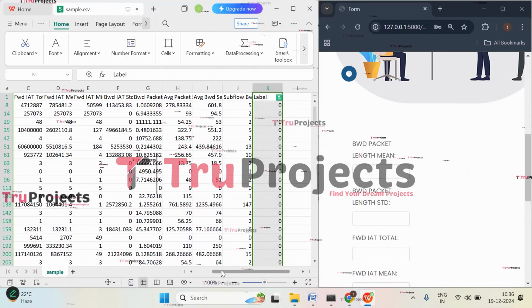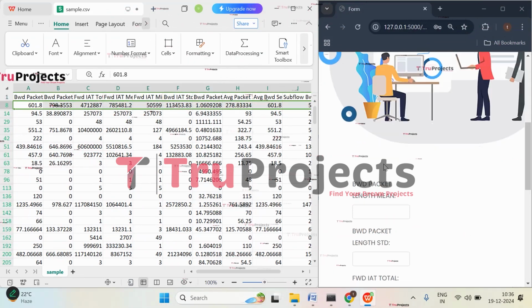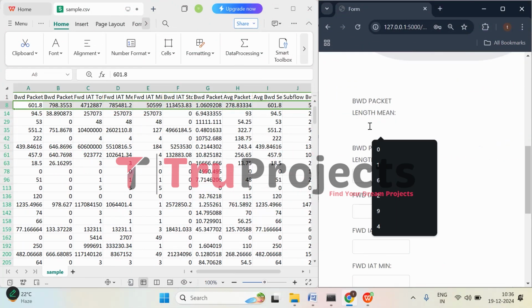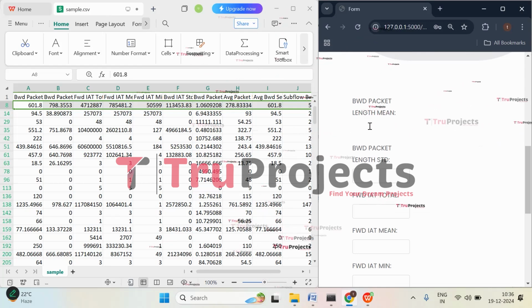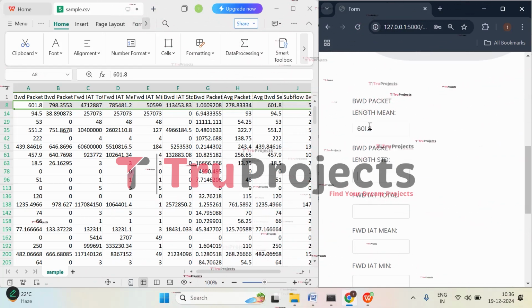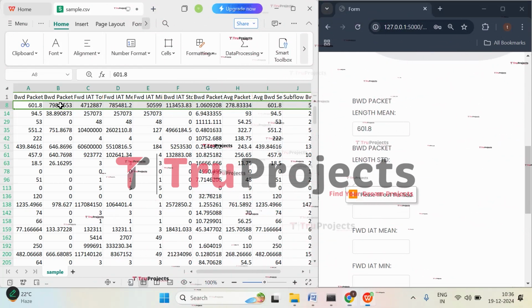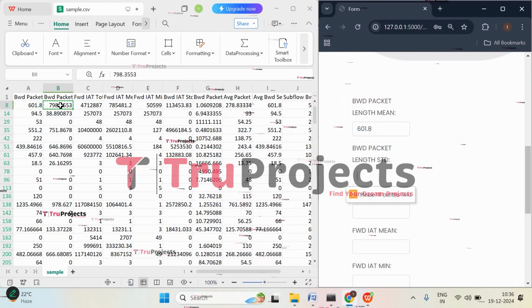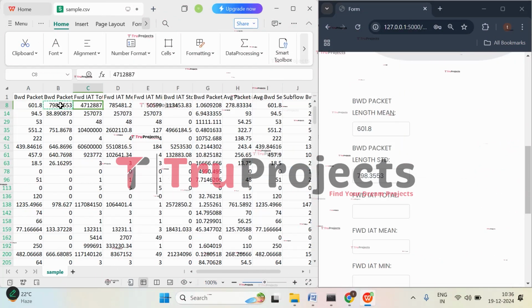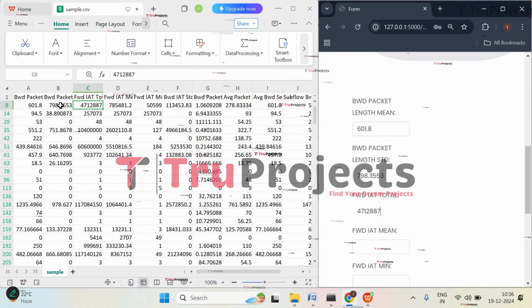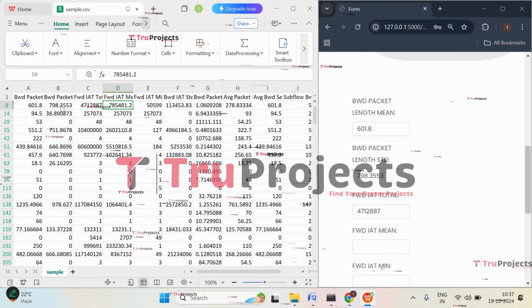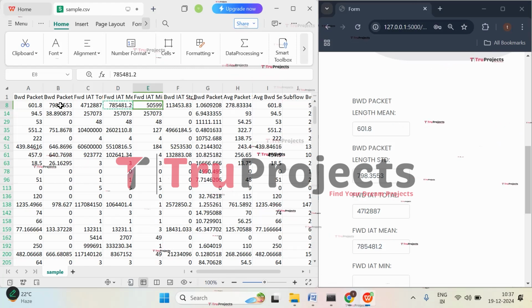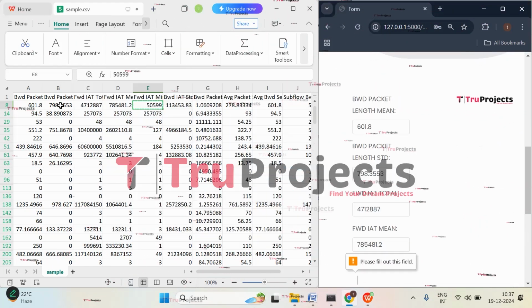So let's apply filter to class 0 and click on OK. And here, let's enter the first test case. Here, backward packet length mean is 601.8. And the next one we have is the backward packet length standard deviation. So let's enter it. And then we have the forward IAT total, paste it. And then we have forward IAT mean, paste it. And forward IAT min.